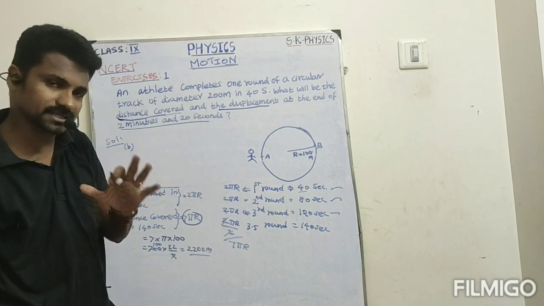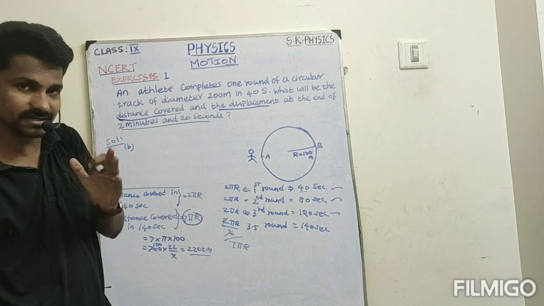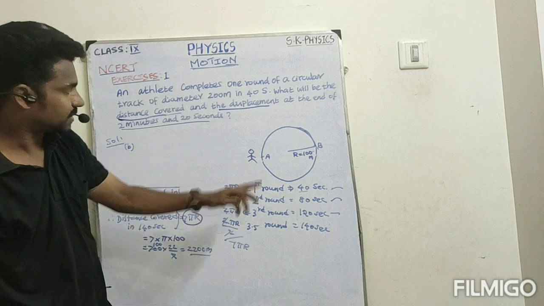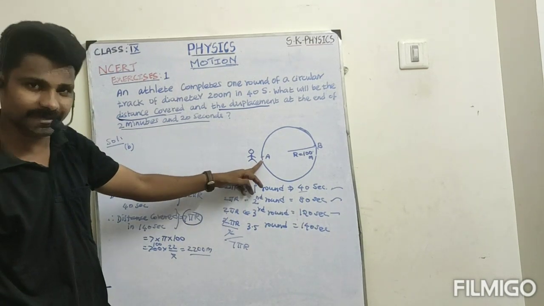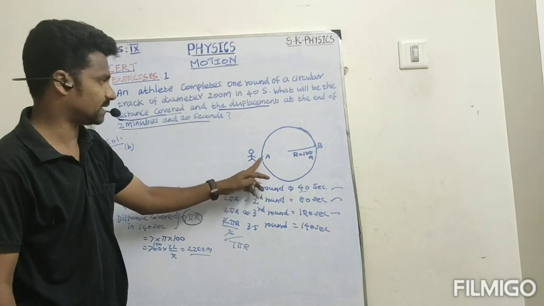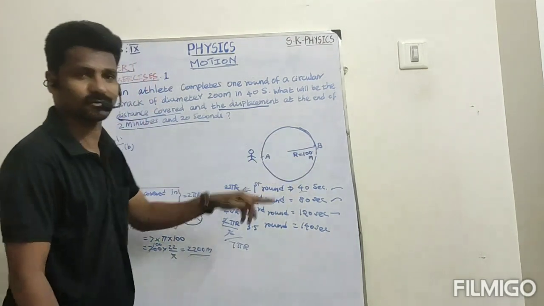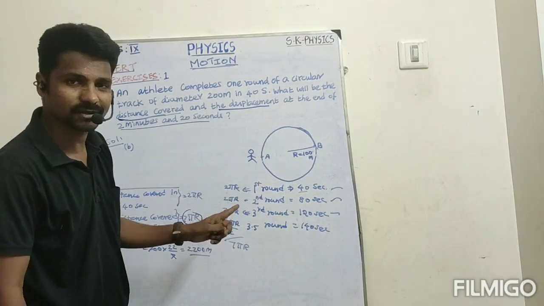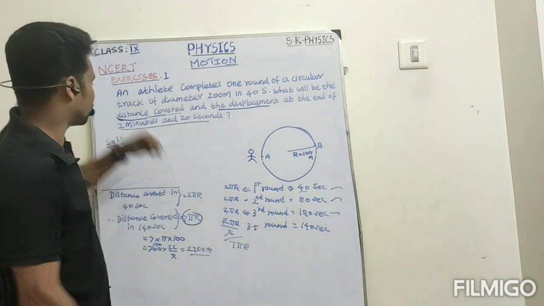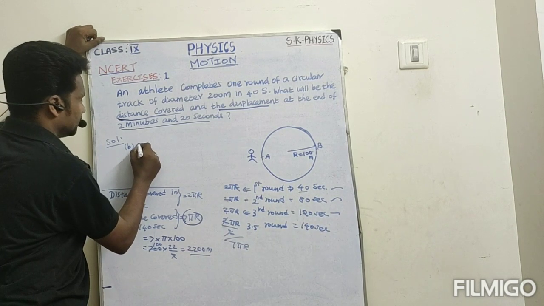Displacement means the shortest distance between the initial and final point. So the initial point is A, the final point is B. For example, A, first round, second round, third and a half round. So the initial and final points are A and B. That means the diameter.